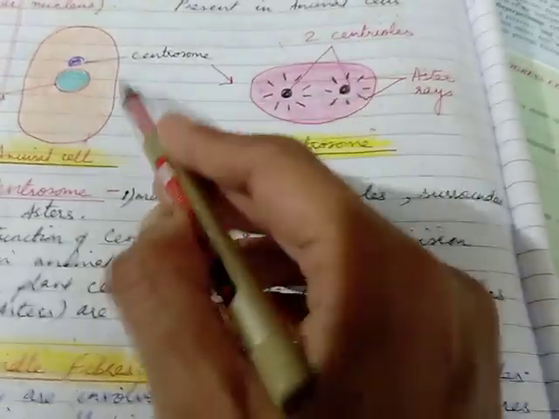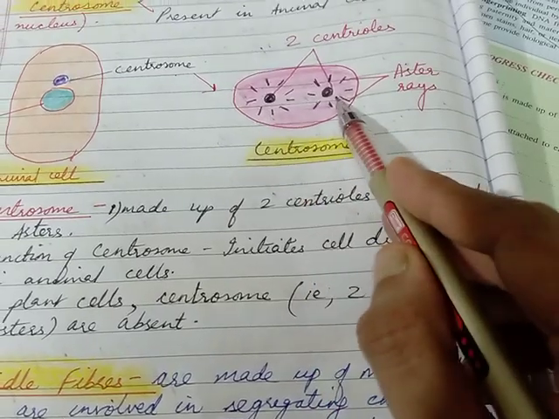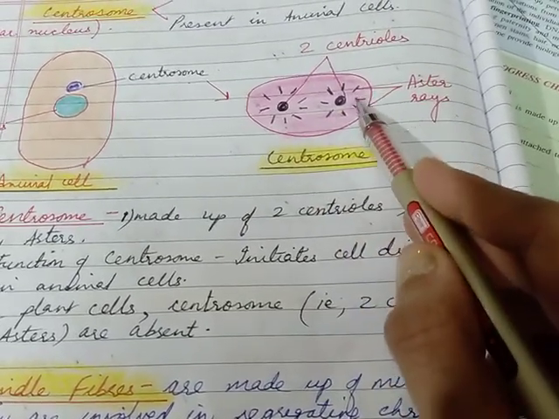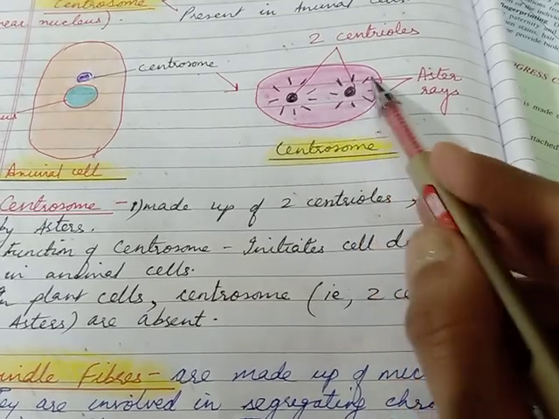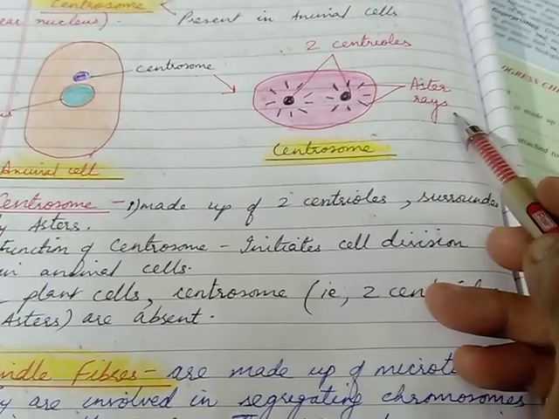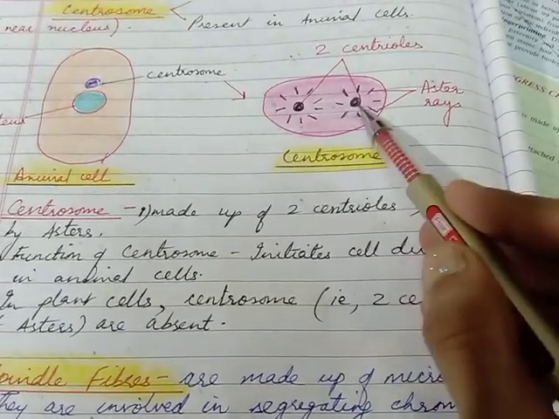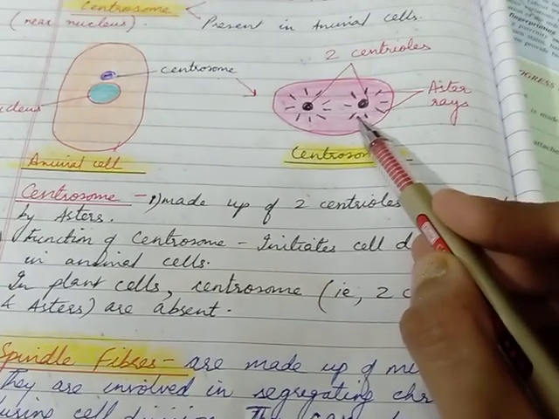This is the whole body of the centrosome, but internally, children, it's made up of 2 centrioles, and they are surrounded by rays or radiating arms we call asters, or aster rays sometimes. It looks like 2 bright stars or 2 suns that are shining, right?